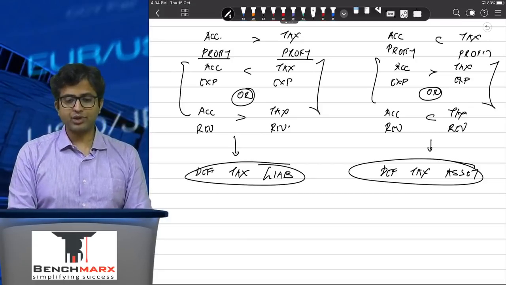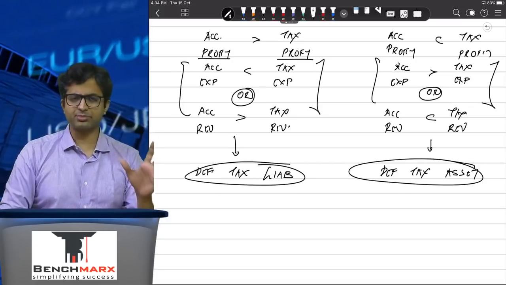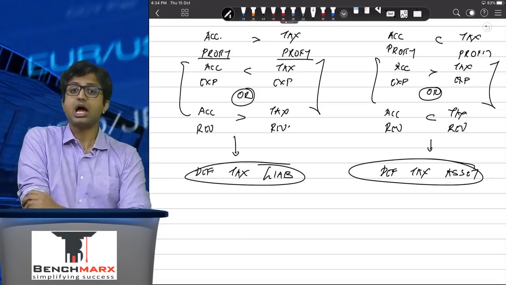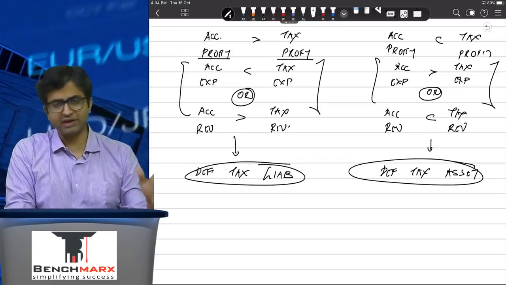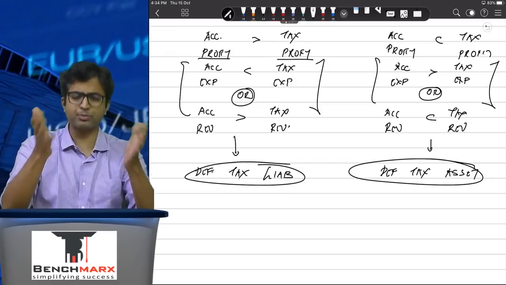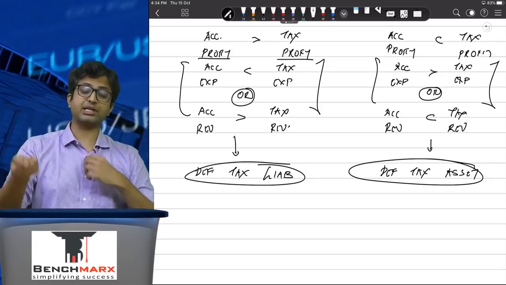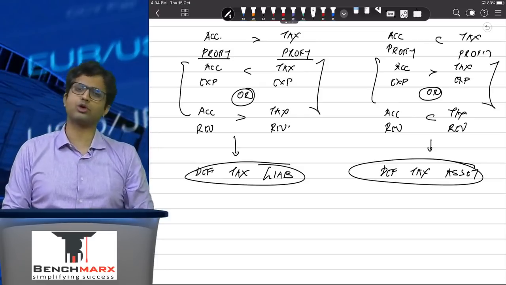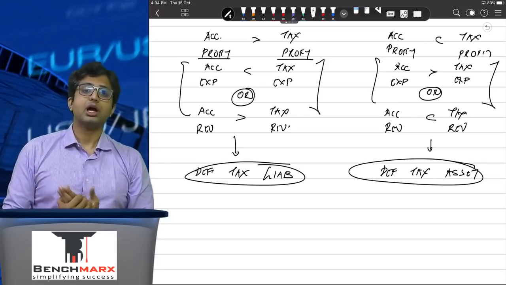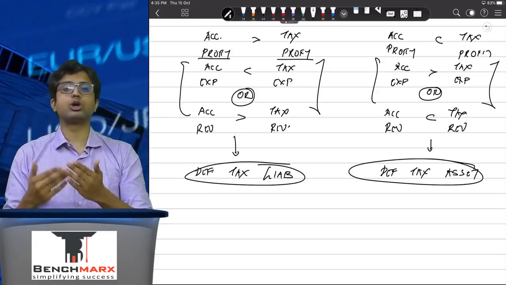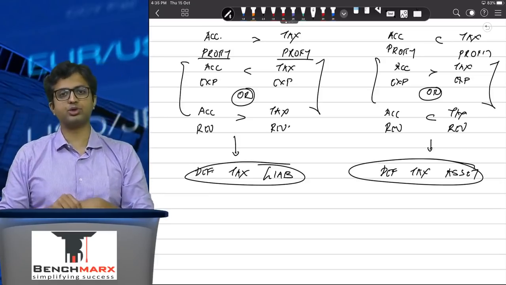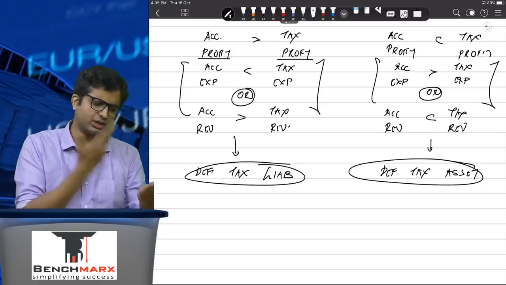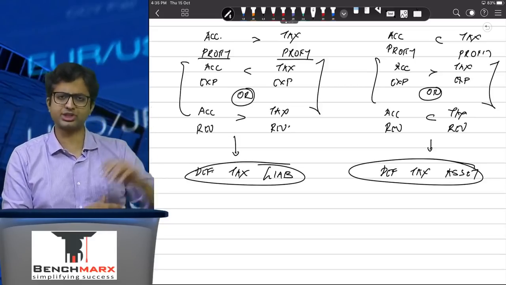Then comes the principle of carry forward losses. Remember, books of accounts do not have any carry forward. If there's a loss in the current year, it is reported as net loss of that year. But in income tax, if there's a loss, the total income is taken as zero and that loss is put in the carry forward losses schedule. And hence, when the carry forward loss is actually utilized in future years, you will pay less tax in the future years. In books of accounts, if next year there is profit, it will show net profit next year; if the first year has a loss, it will show the loss.